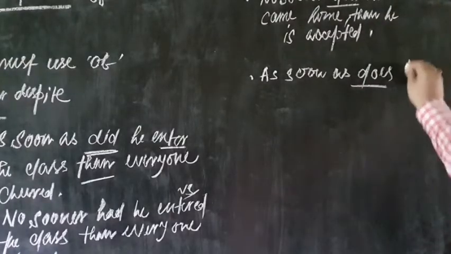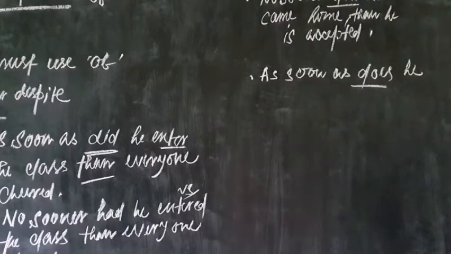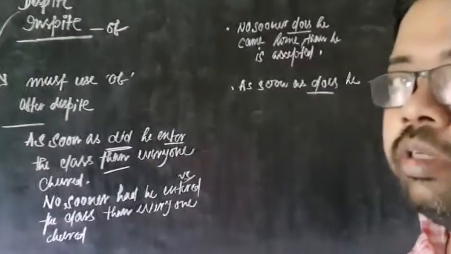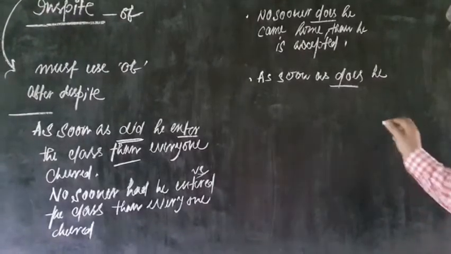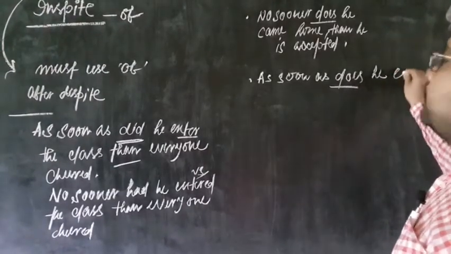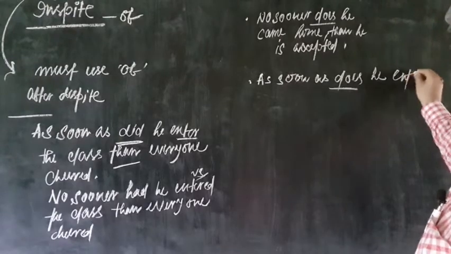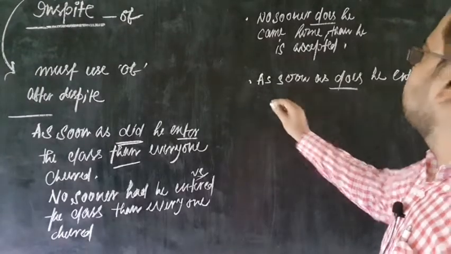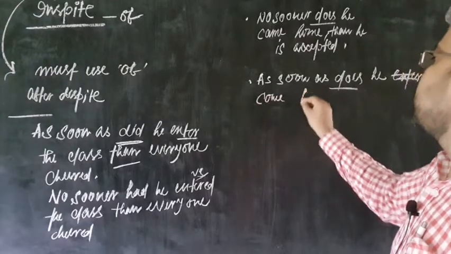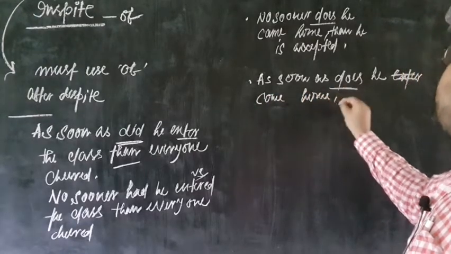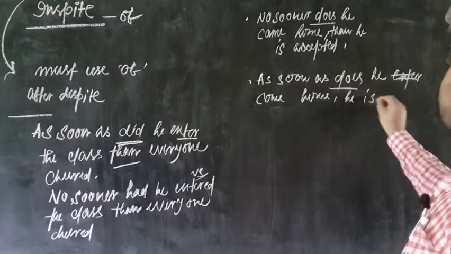As soon as does he, just let me fix the camera, so there should not be any visual problem. As soon as does he come home, comma, he is accepted.